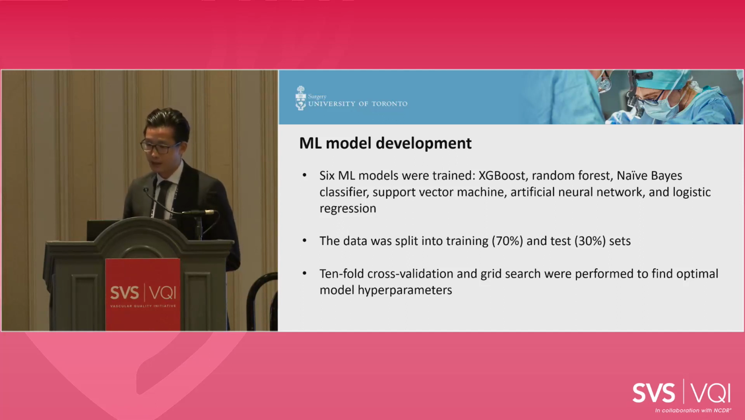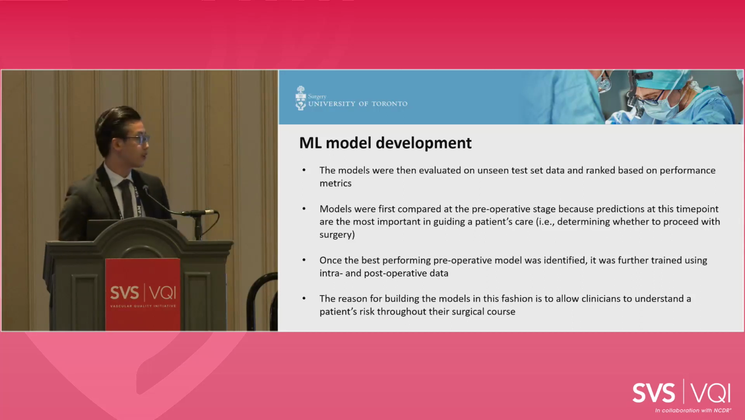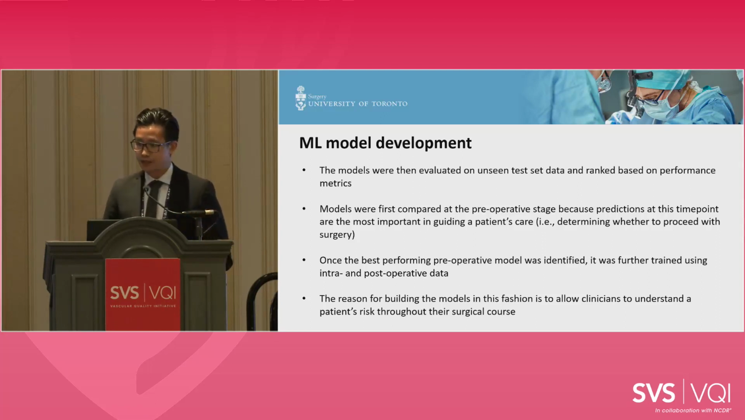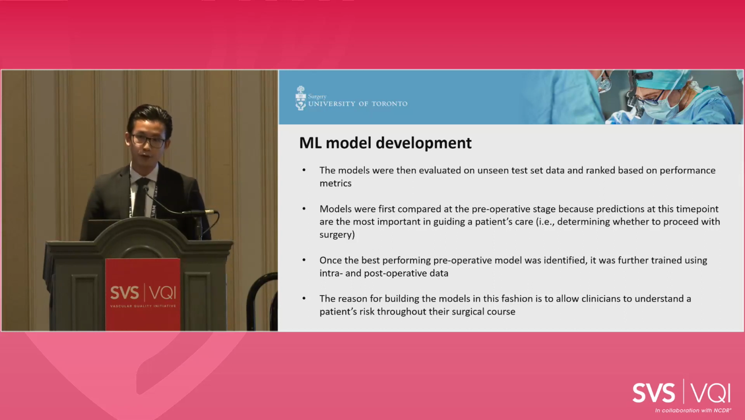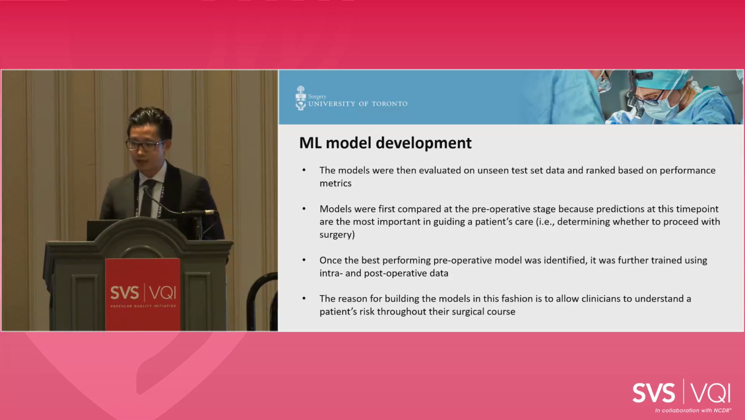We split our data into 70% training and 30% test sets, and we performed 10-fold cross-validation and grid search to find optimal model hyperparameters. We then evaluated the models on unseen test set data and ranked them based on performance metrics. So the models were first compared at the preoperative stage because predictions at this time point are the most important in guiding a patient's care, such as determining whether to proceed with surgery or not. And once the best performing preoperative model was identified, we further trained it using intra and postoperative data. And the reason we built models in this fashion is to allow clinicians to understand a patient's risk throughout their surgical course.